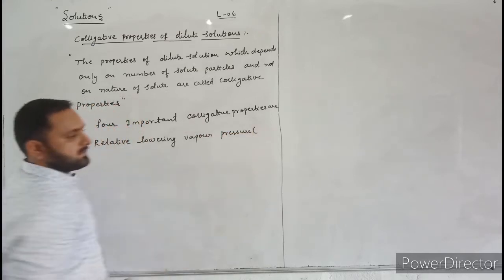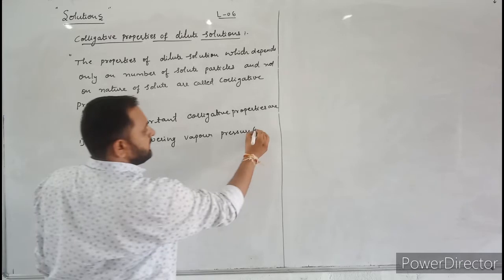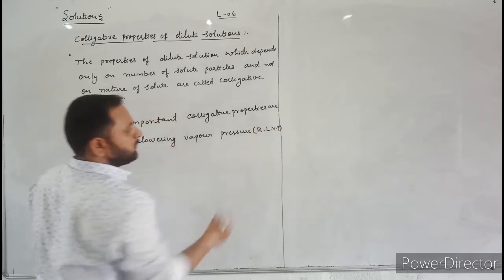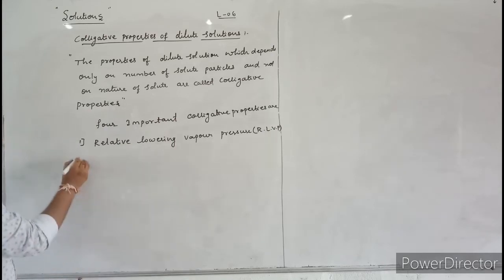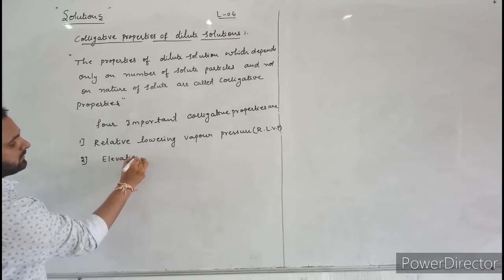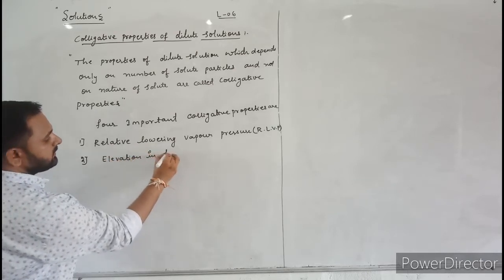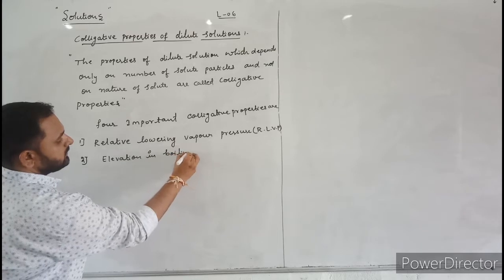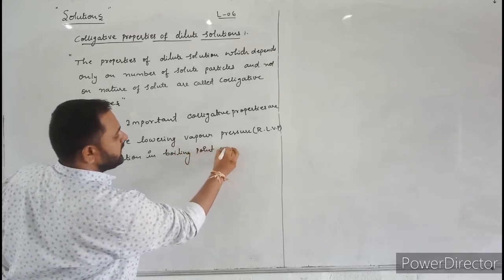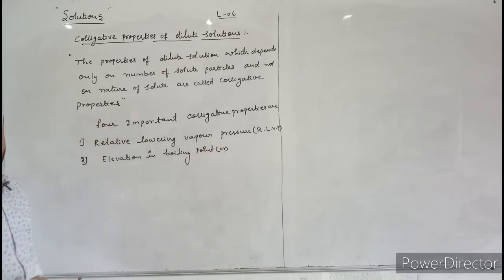Here it is represented by RLVP. The second one is elevation in boiling point. Here, elevation in boiling point is also called ebullioscopy.